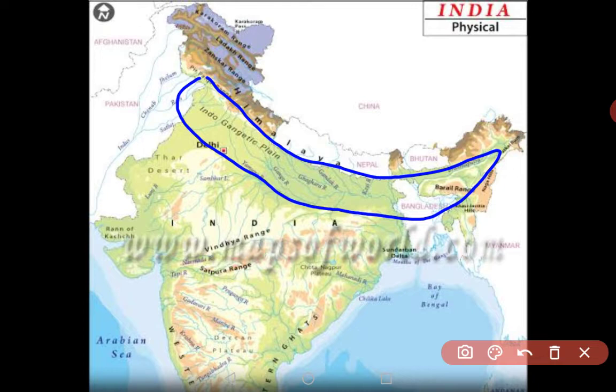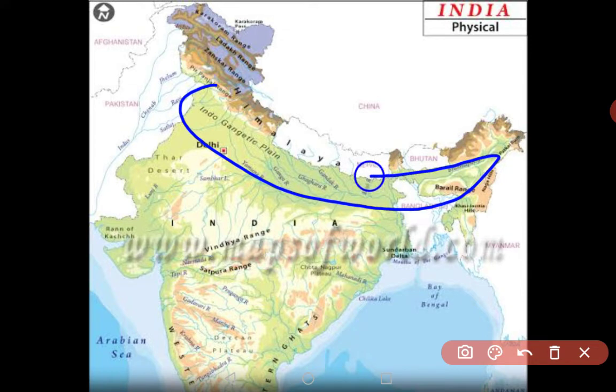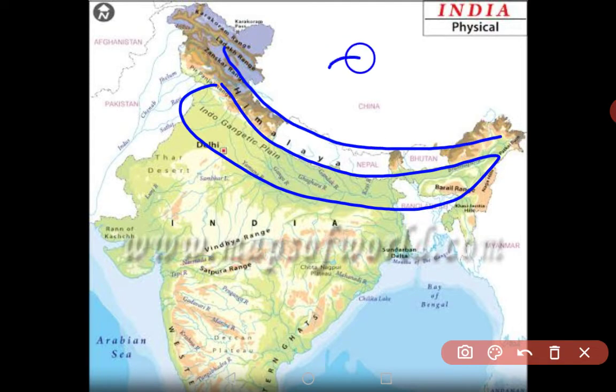Now, the area of the northern plains is 7 lakh square kilometers. So such a vast area is of the northern plains. And when we talk about the length of the northern plains from west to east, it is around 2400 kilometers.